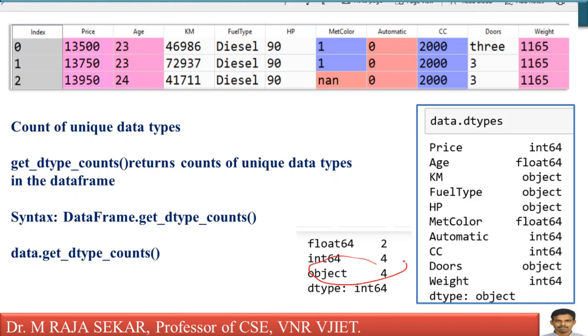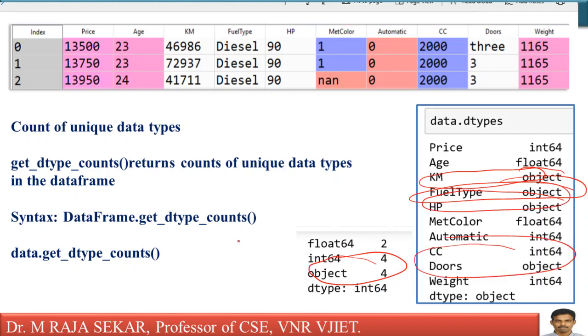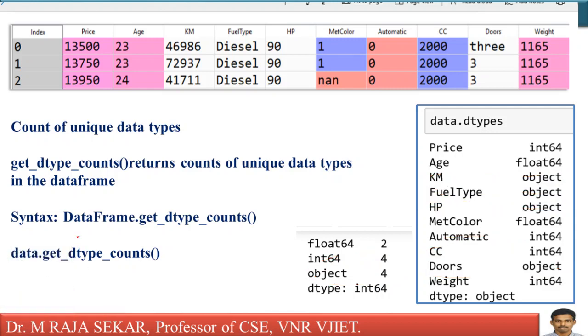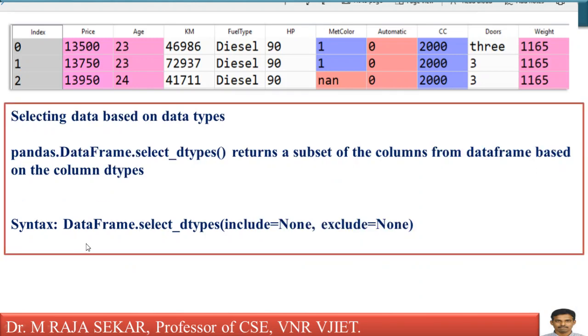It says object 4. Just see which one. This one is object. This one is object. This one is object. Again, this one is also object. How many object data types are there? There are 4 object data types. Means get_dtype_counts is useful to find the number of unique data types in a data frame.